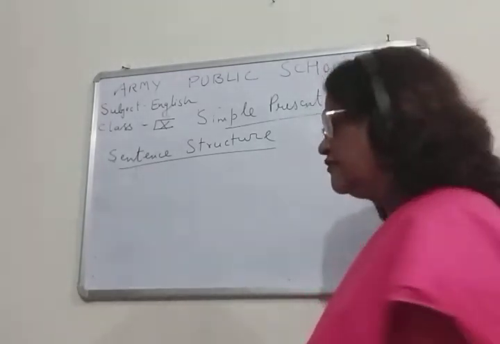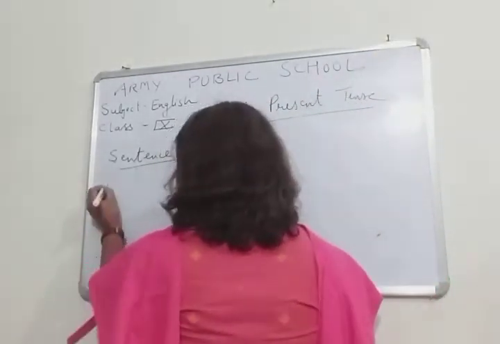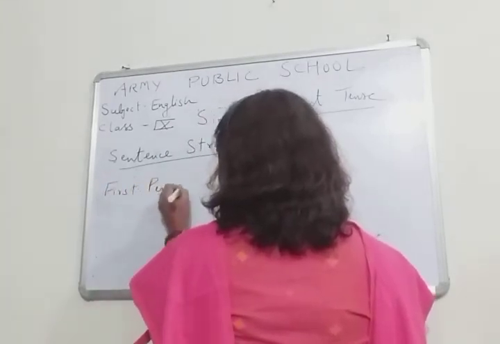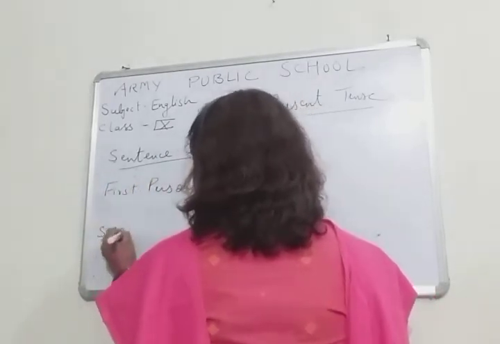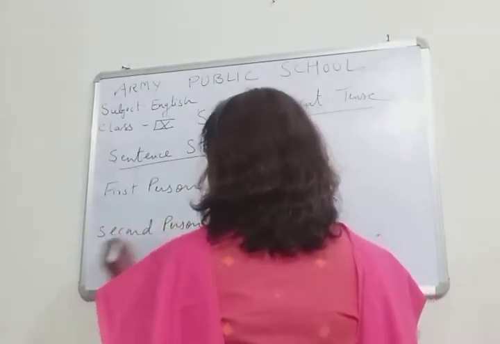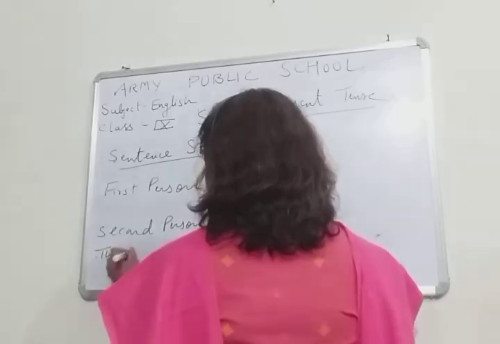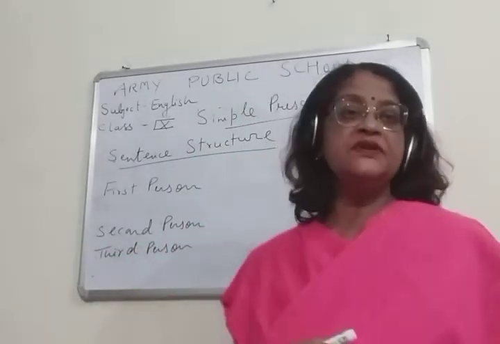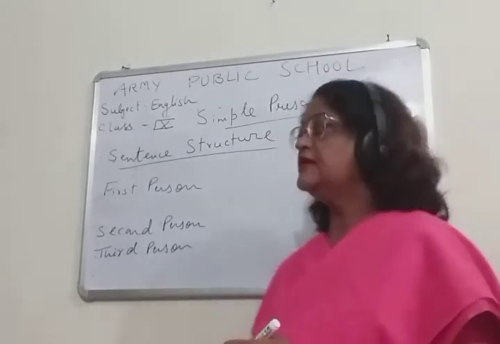First is the first person, then the second person and then the third person.